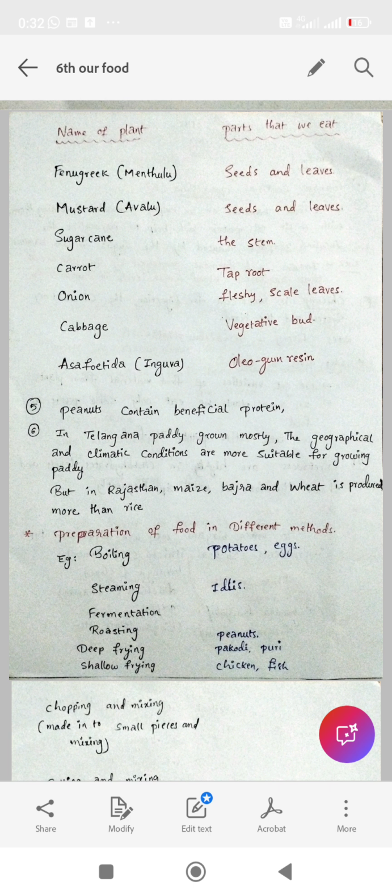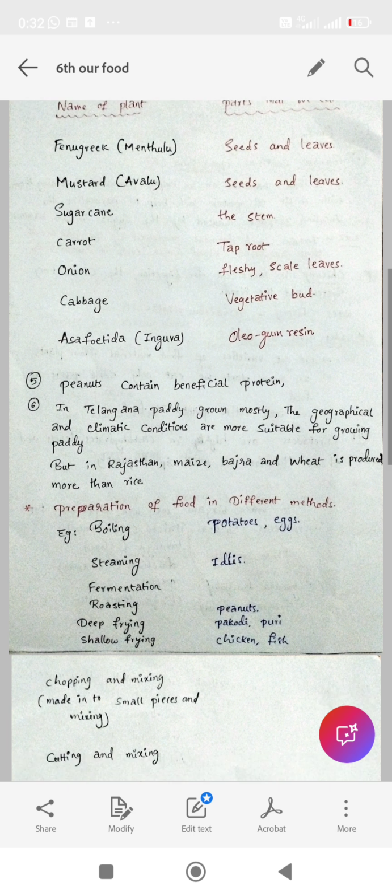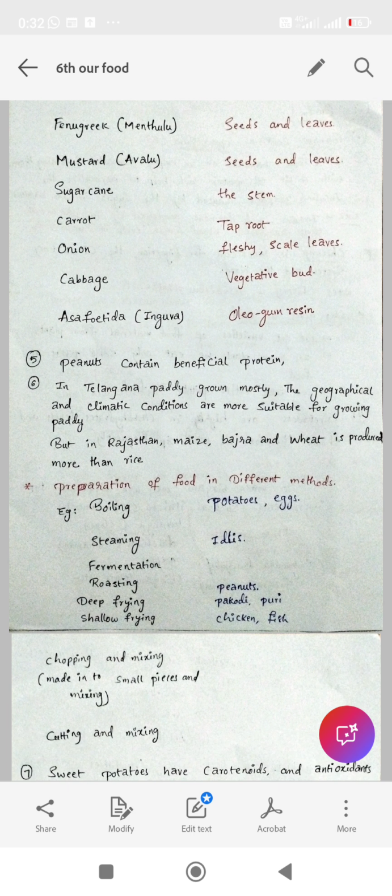In sugarcane, the stem is the edible part. In carrot, taproot, nothing but root. Root is the edible part. In carrot, there is a taproot system. In onion, the fleshy scale leaves are the edible parts.